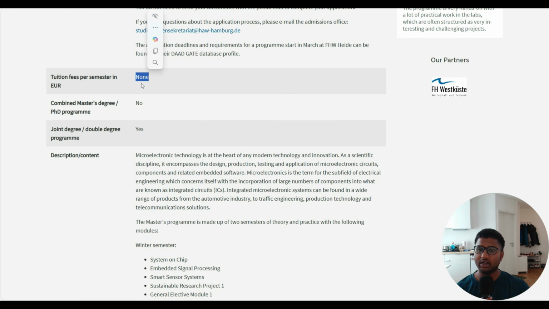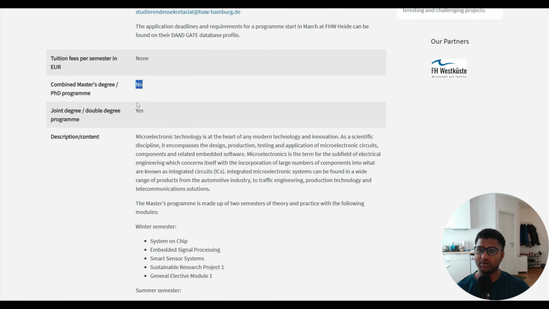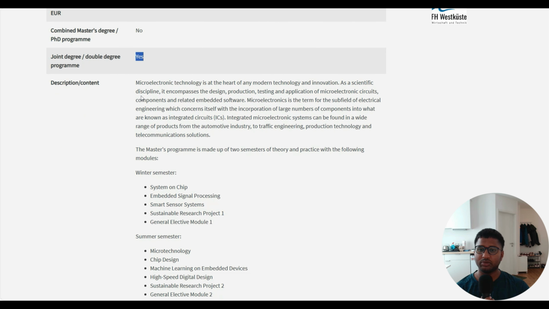And tuition fees are none. A combined degree master program is also not possible. A joint degree is also not possible. Description of the content: the master program is made up of 2 semesters of theory and practice.